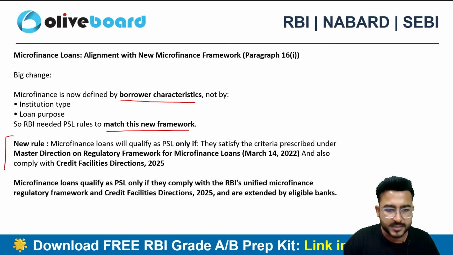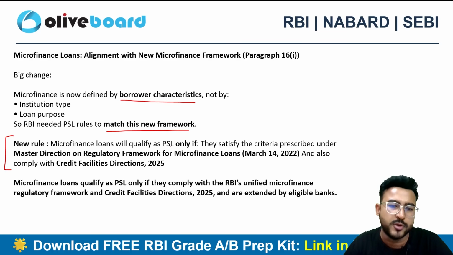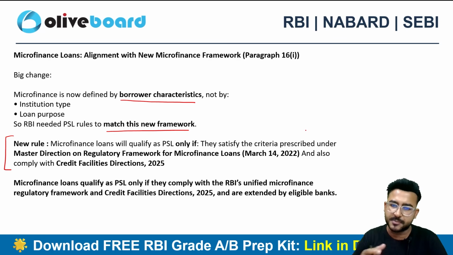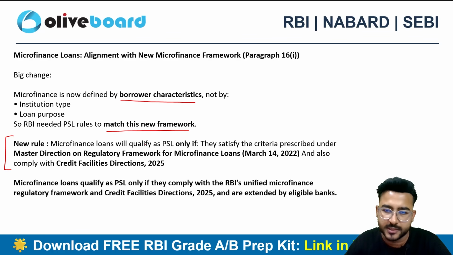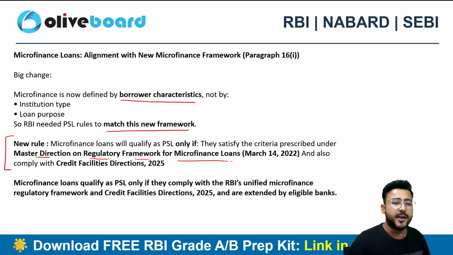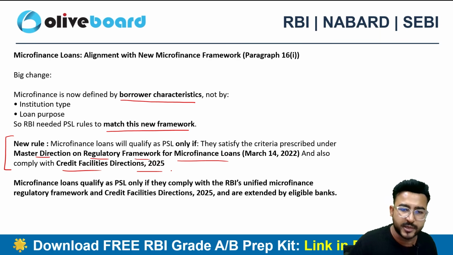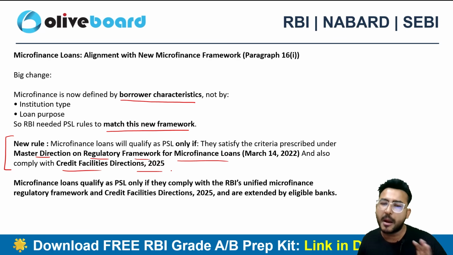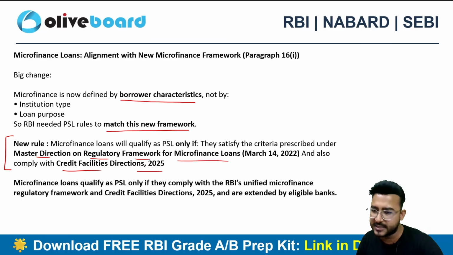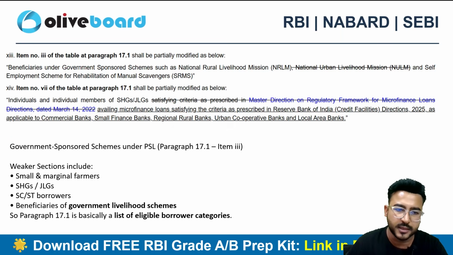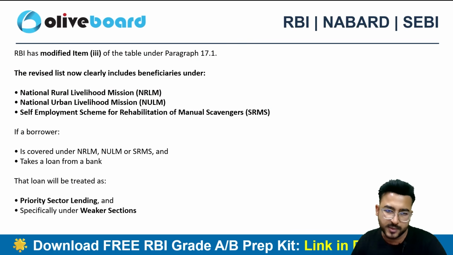So the new rule here is microfinance loans qualify as a PSL only if they satisfy the criteria mentioned in the master direction regulatory framework for the microfinance loan, and also the credit facility direction for 2025. So this is just a quick update. This is just a referencing change that RBI has done in the microfinance direction, right?